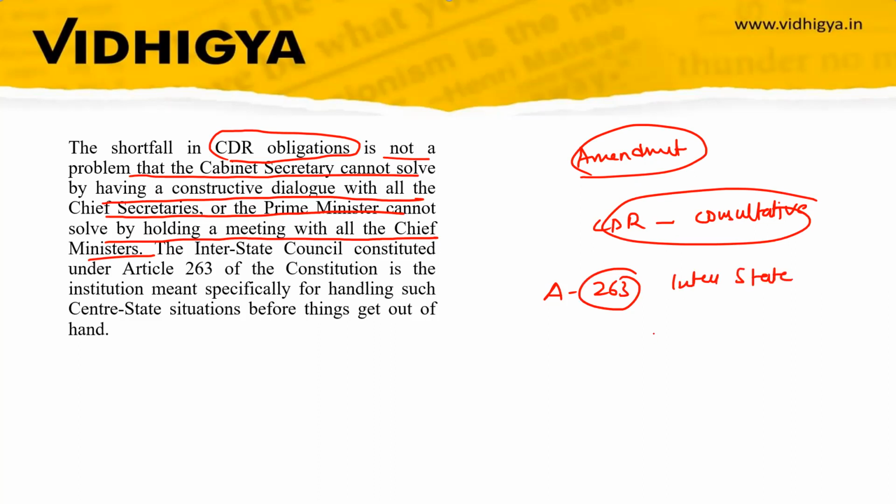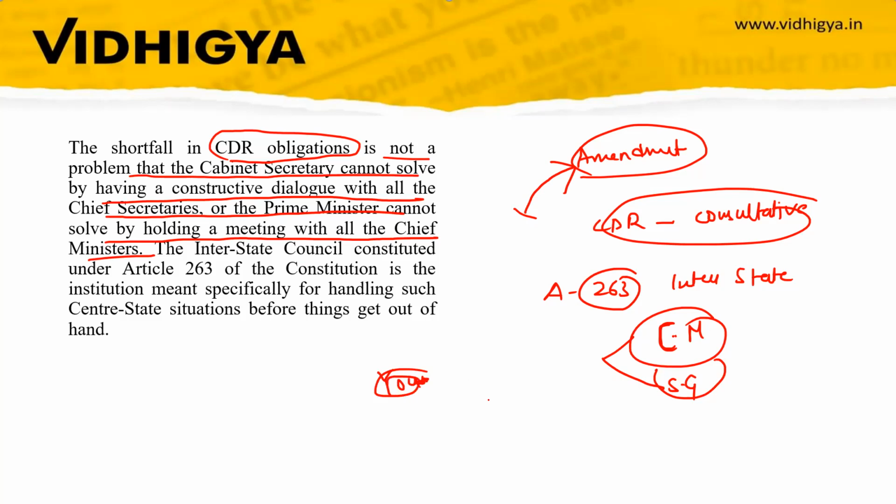In this Interstate Council, the members of the central government are present, chaired by the PM. The members of central government and state governments are present, and with a consultative and collaborative process, solutions can be proposed and things can be resolved. So there is no need to go the amendment route, because if you propose this route and say that we need this many IAS officers from your cadre, the state government will take another route. They will say the performance of these IAS officers is not good, so you do not take them for the central government services. So this approach can be taken by the state.